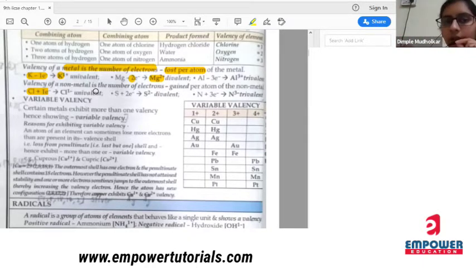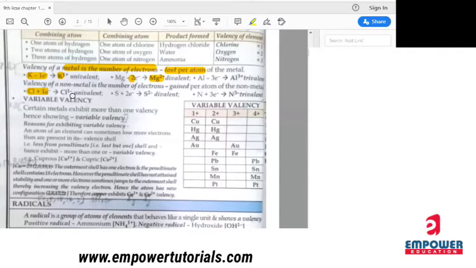So chlorine requires one electron to complete its octet. So the valency for chlorine is 1. So it is univalent.